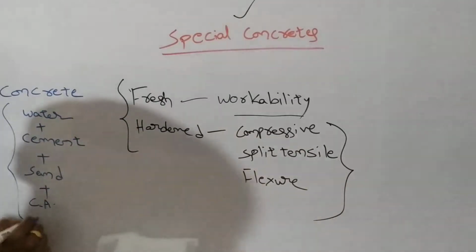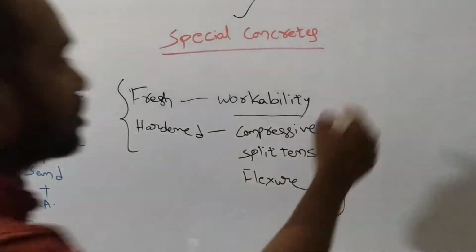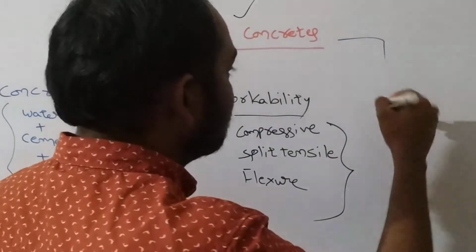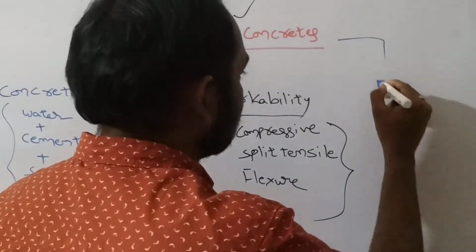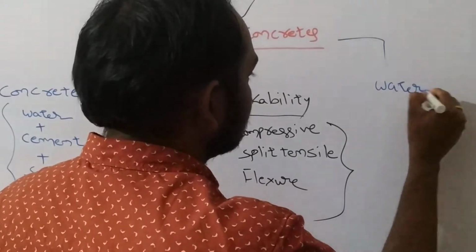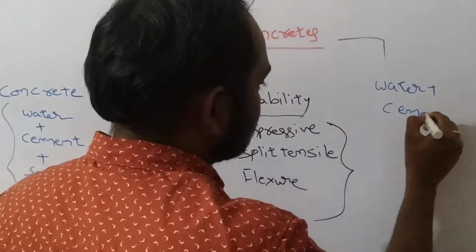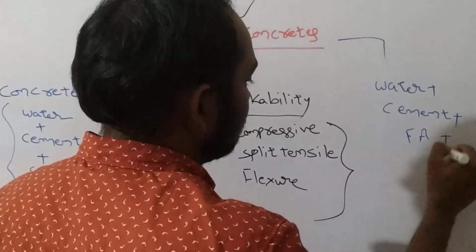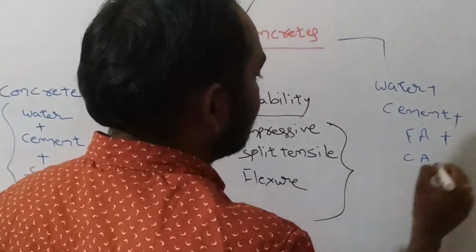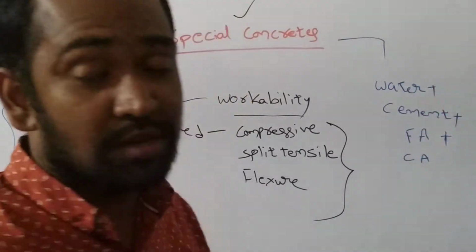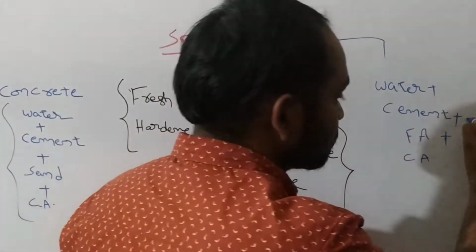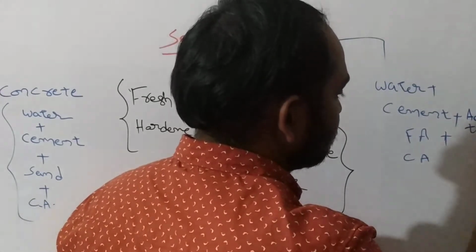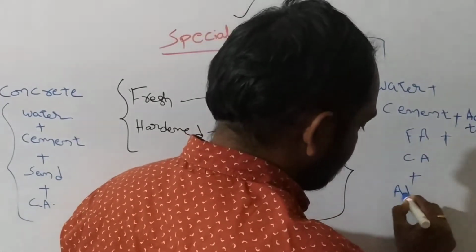And special concrete is a mixture of the normal ingredients like water, cement, fine aggregate and coarse aggregate. Along with these, we add some more substance to concrete, which is called admixture, which I will write here.